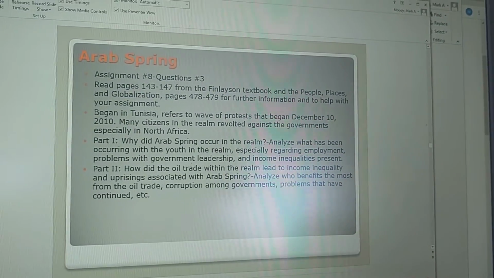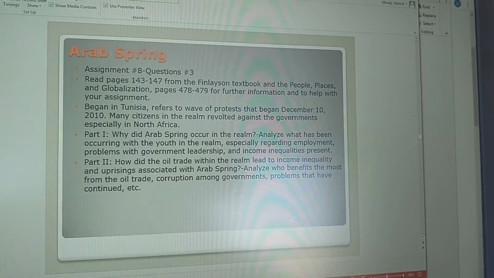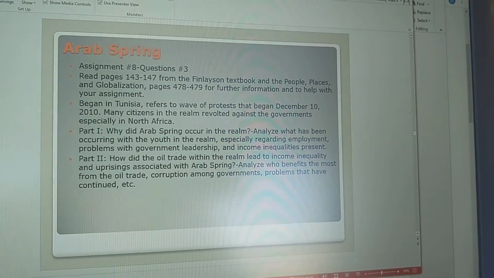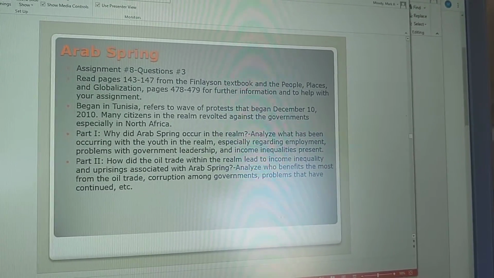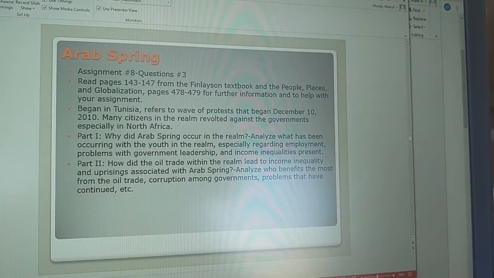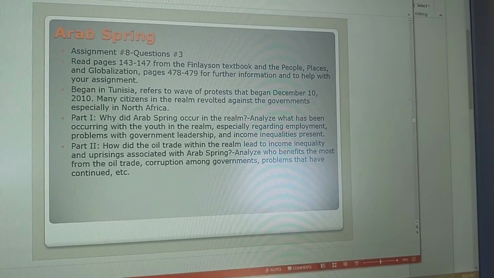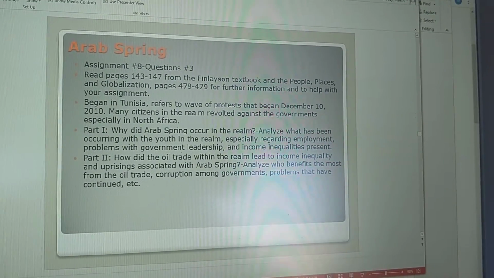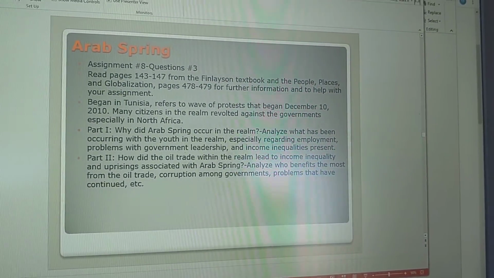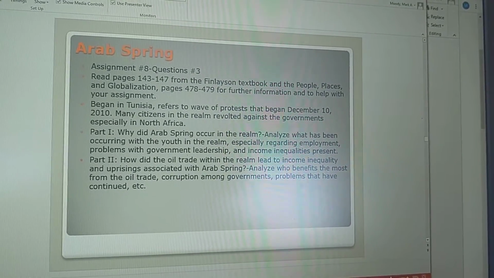Now, when you look at the readings, you're going to see why specifically Arab Spring occurred. But I will say this: it started in Tunisia, simply from a vendor there whose vending business got knocked over, and that's what led to Arab Spring in Tunisia and then spread throughout other countries. So Ben Ali, the leader of Tunisia, was forced out. Now, that's going to be part 1. Again, 2 factors why it started.